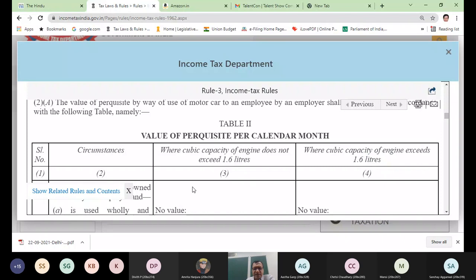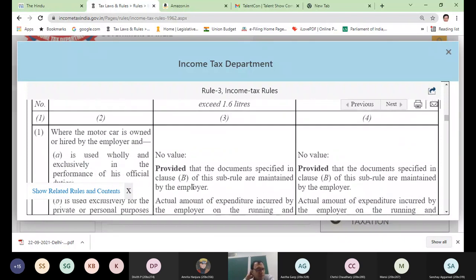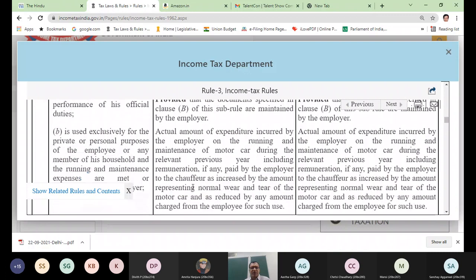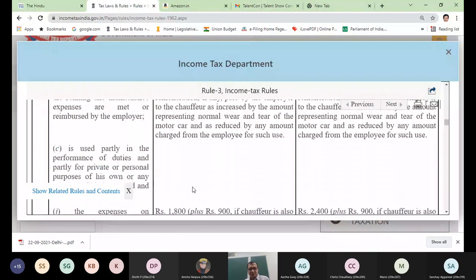So I simplified that table for you. That's it. What I did is simplify this table, which is written in the rules and might look complicated to you. Otherwise, everything I taught you is from this table.